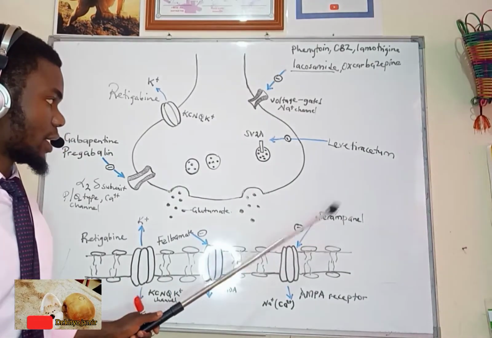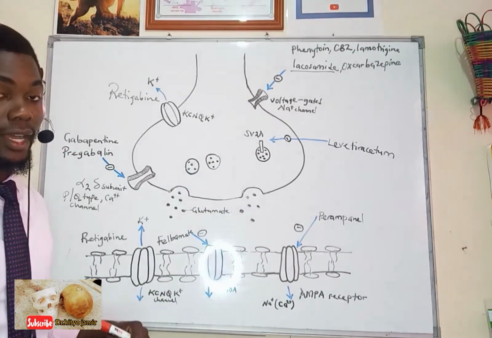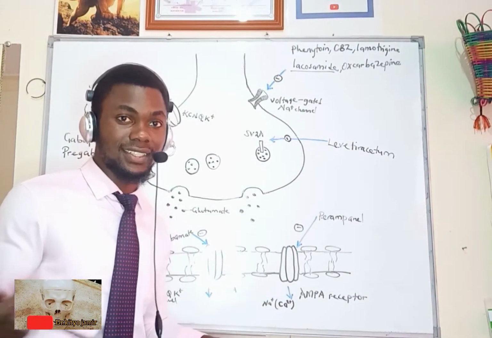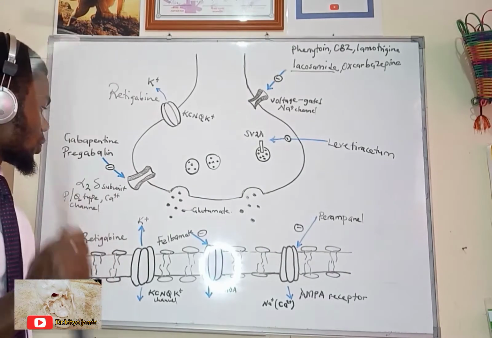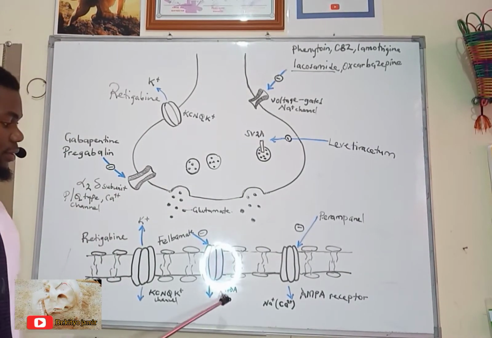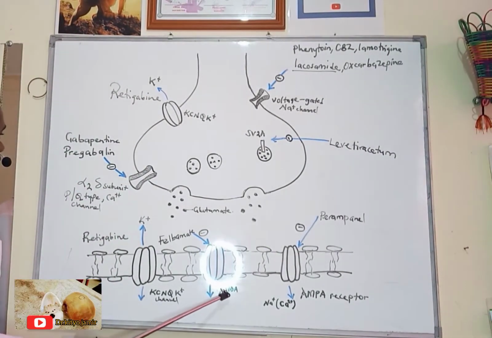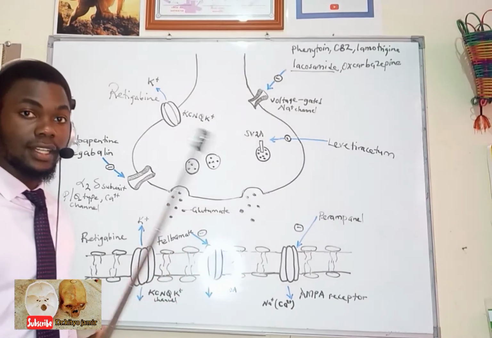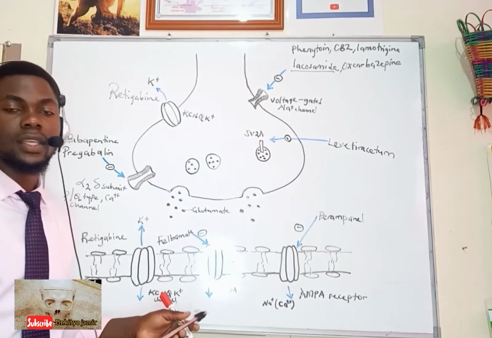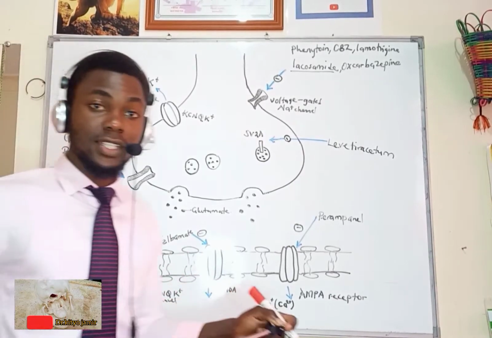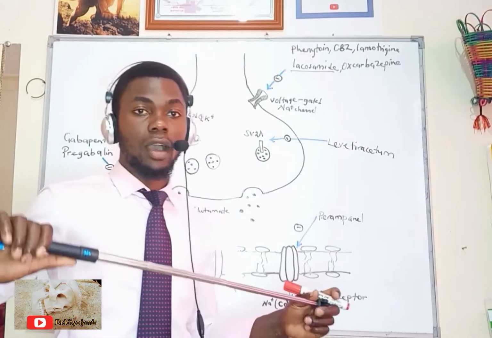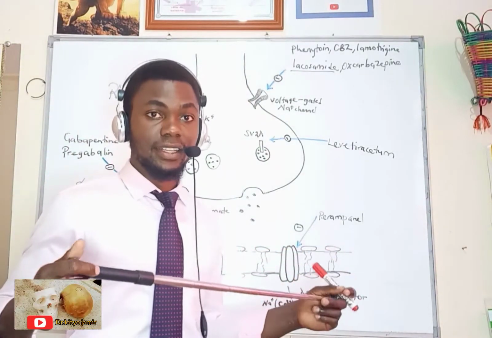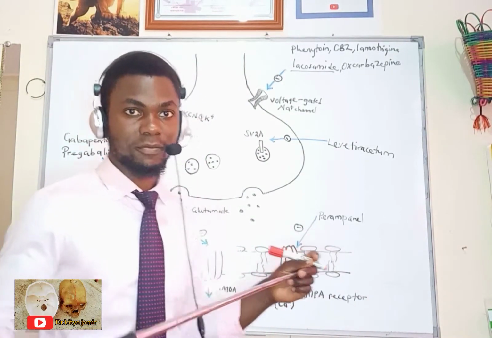Examples are perampanel. There is a new drug which is a prodrug of perampanel, that is terampanel. Then when we go to the N-methyl D-aspartate receptor, we have drugs like felbamate, and another important drug we have here is magnesium sulfate. We use it in treatment of pre-eclamptic and eclamptic seizures in pregnant mothers.